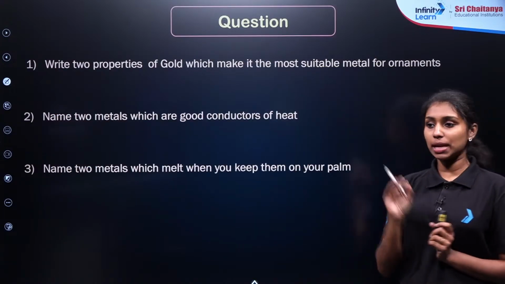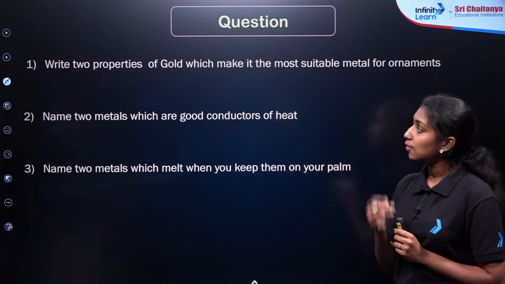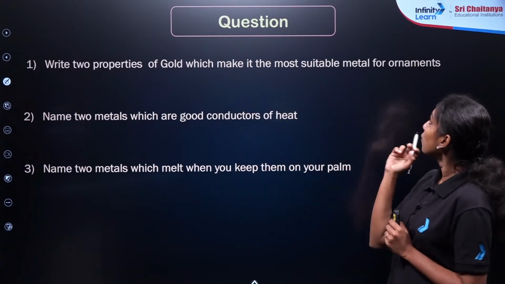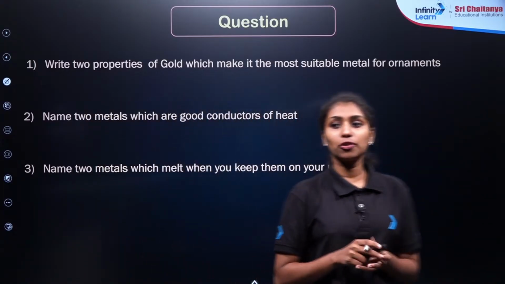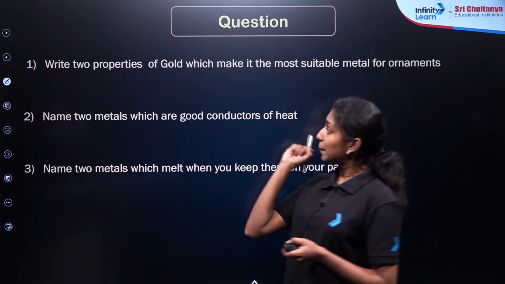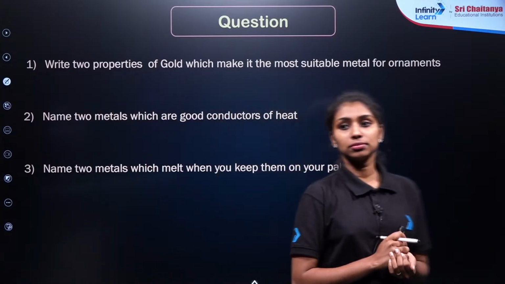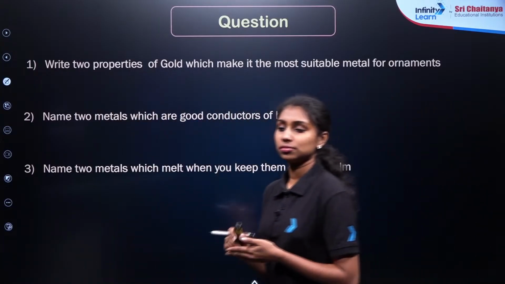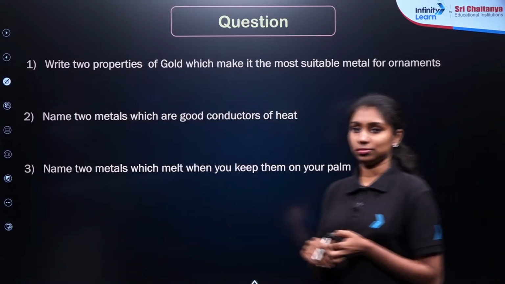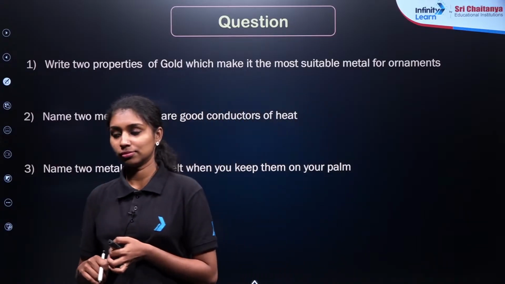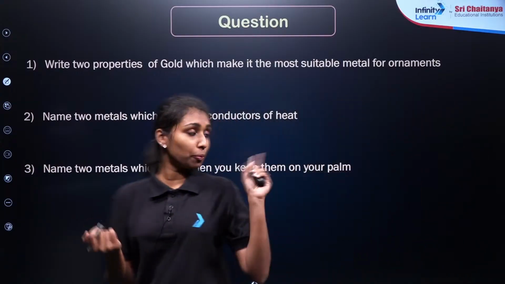Here is the last question, which is based on the statement type. There are 3 questions given. First question: write 2 properties of gold which make it the most suitable metal for ornaments, in jewelry. Okay, what are the 2 properties? Yes, luster is a property, right? Because of the shiny surface, you can say that luster is one property.